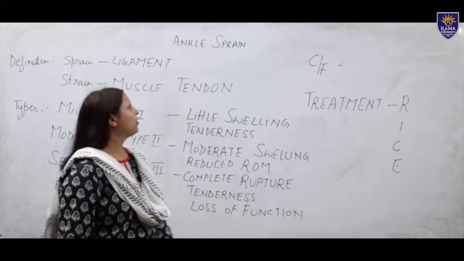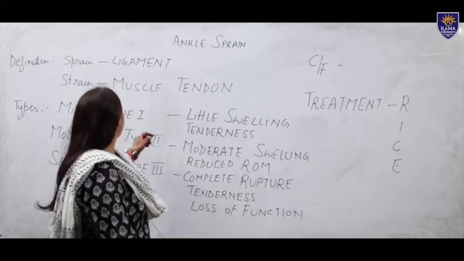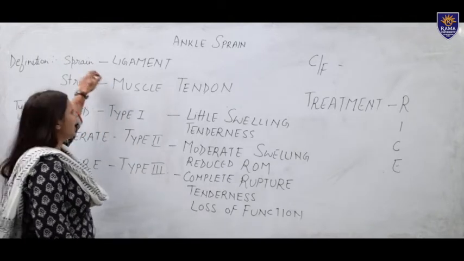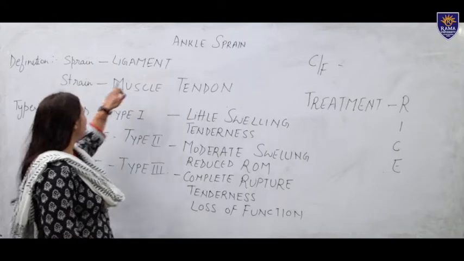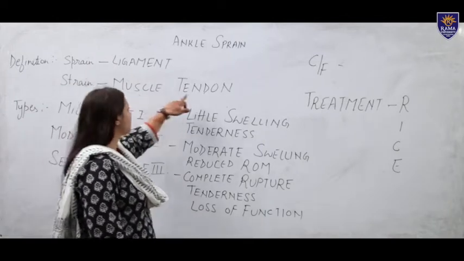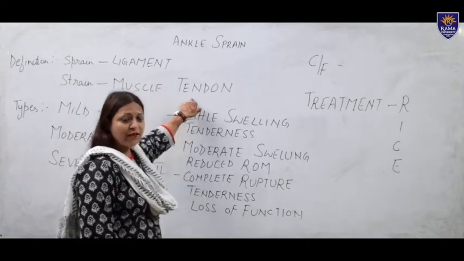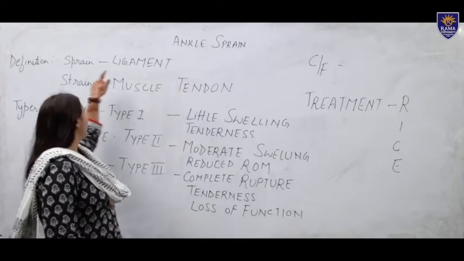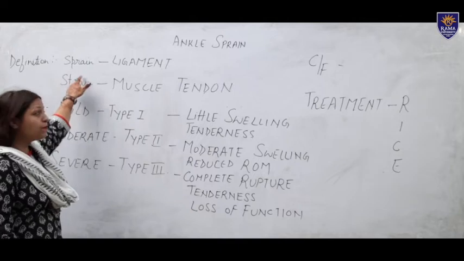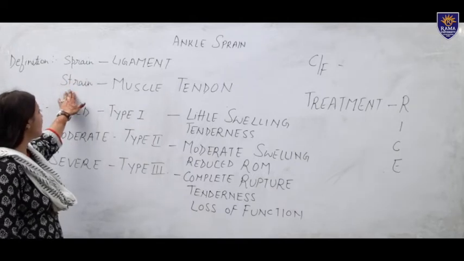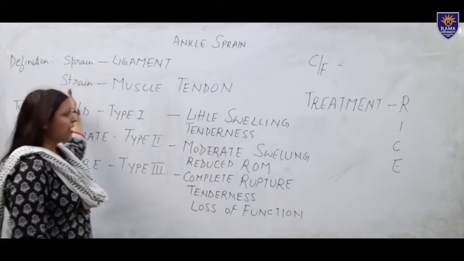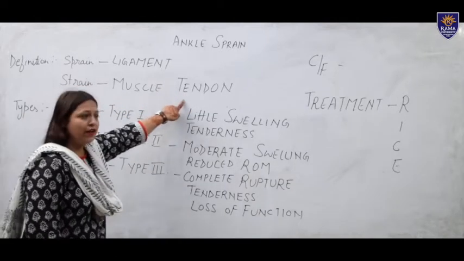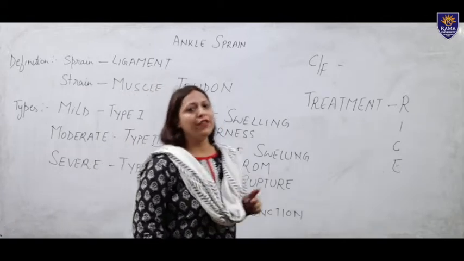Today my topic is the ankle sprain. Let's start with the ankle sprain. A sprain is an injury of the ligament, and a strain is an injury of the muscle tendon. This is the difference, and most of the time we get confused between sprain and strain. It can be remembered by the letters S and T: T is for strain, meaning tendon, and sprain is the injury of the ligament.